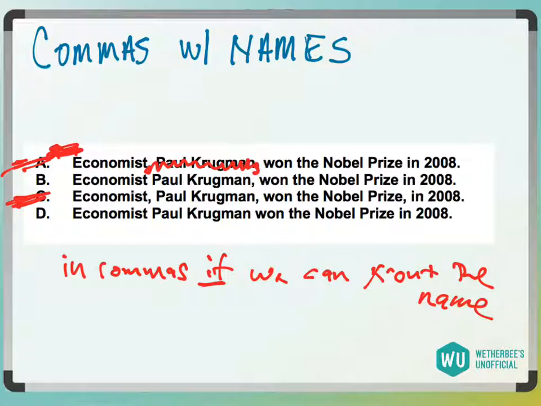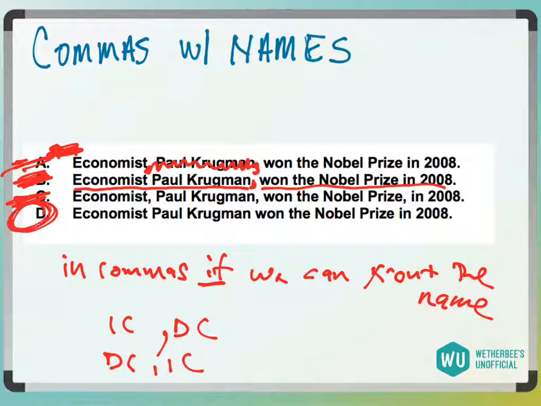Now, answer choice B puts a comma just after Krugman, right? If I put a comma after Krugman, I would need an independent clause on either side, right, which is my sentence. So is "economist Paul Krugman" an independent clause? It's not. Is "won the Nobel Prize in 2008" an independent clause? It is not. So answer choice B is gone. It would have to be answer choice D, right?